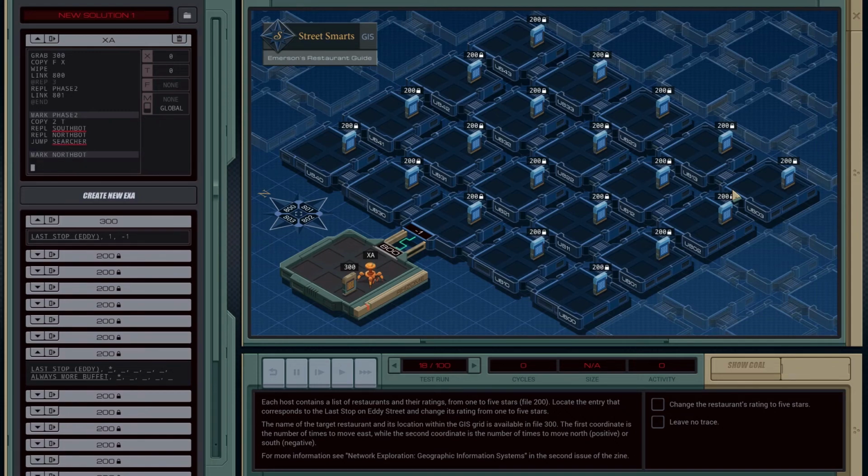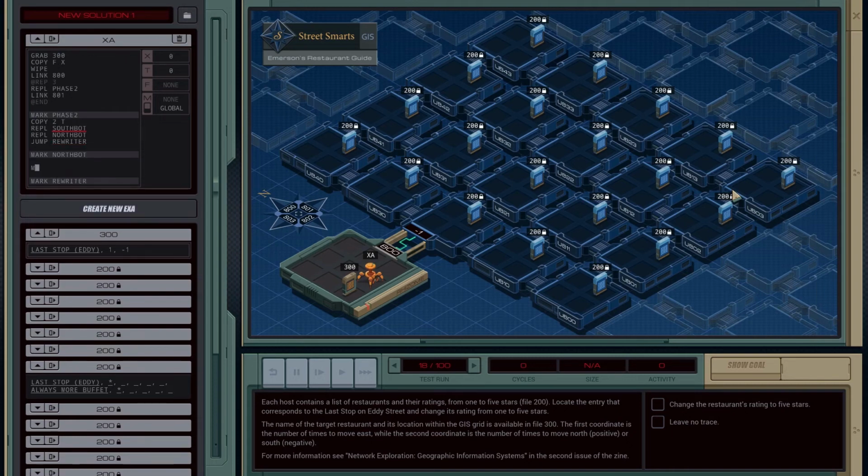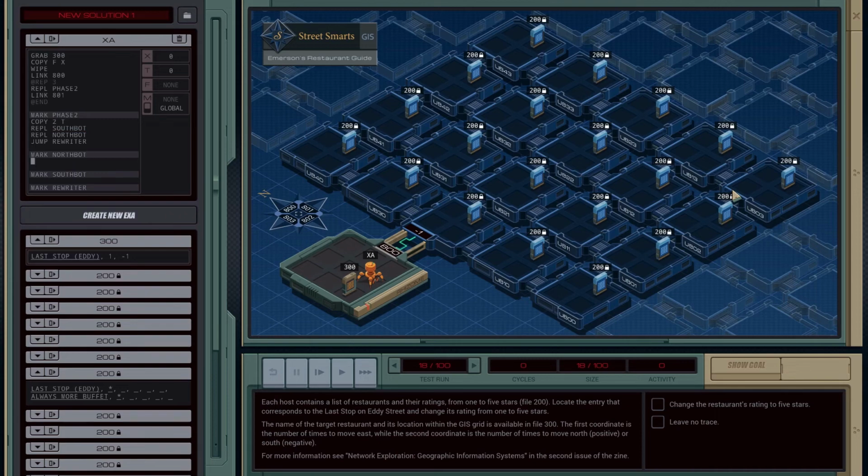Searcher is our final thing. Let's see. Rewriter. That's fine. Okay, rewriter is done. Okay, mark southbot. So northbot is going to first check if it has a T value, then we want it to create another one.